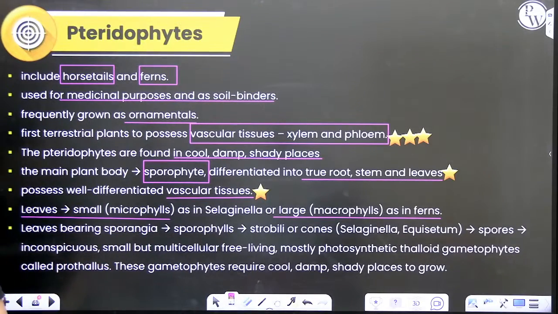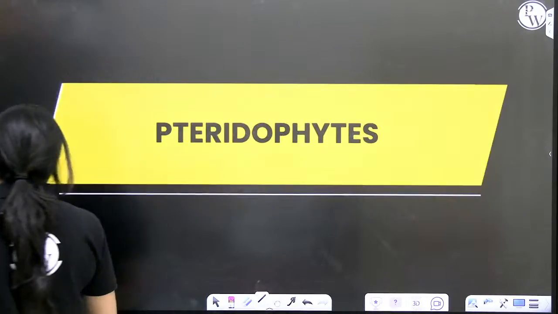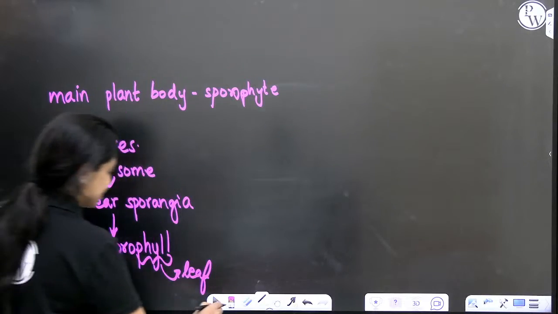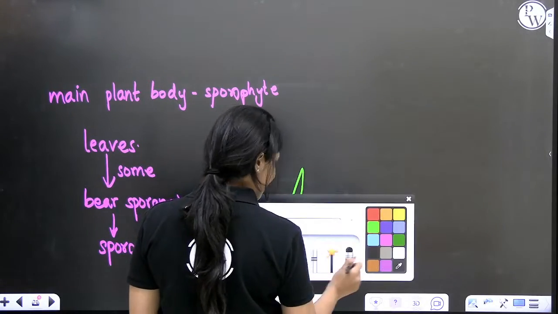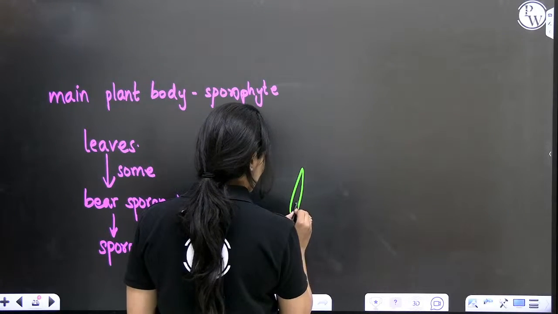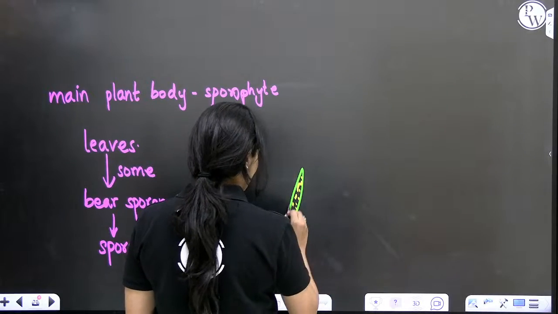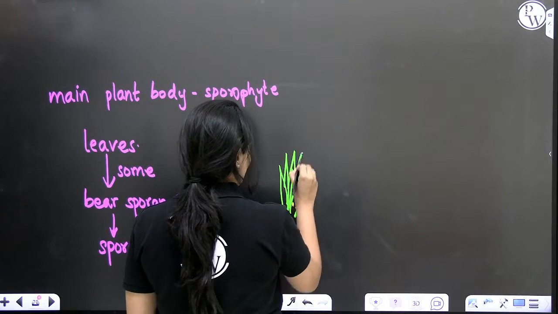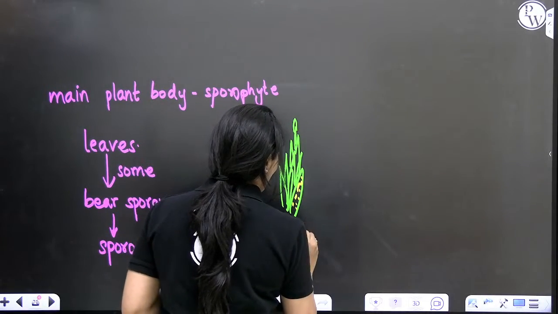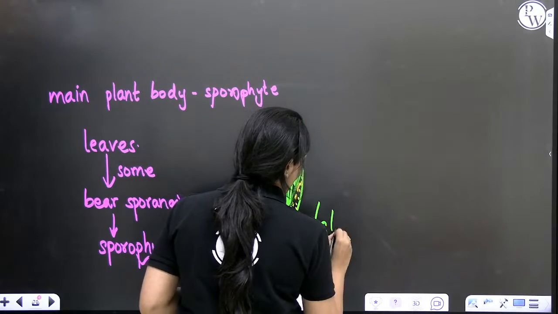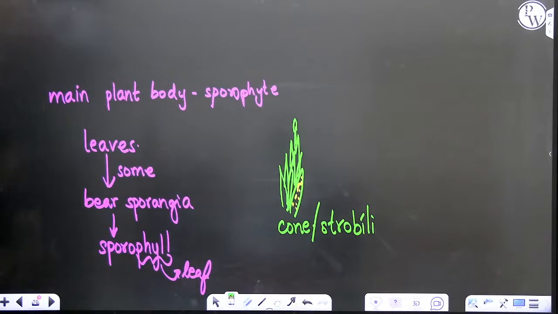Sometimes in some plants, what happens is, as in the case of Equisetum and Selaginella, many such leaves will be present. Okay? Many such sporophylls will be present, which are leaves that contain sporangia. I am going to draw sporangia as these dots here. They are the sporangia. Many such leaves will spirally arrange or coil around an axis and form cone-like structures. Cones are also called strobili. Strobilus is singular, strobili is plural.